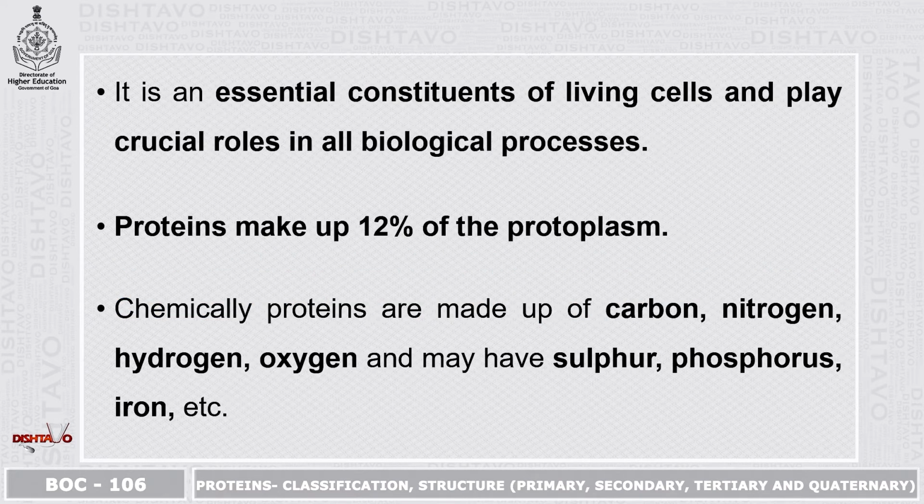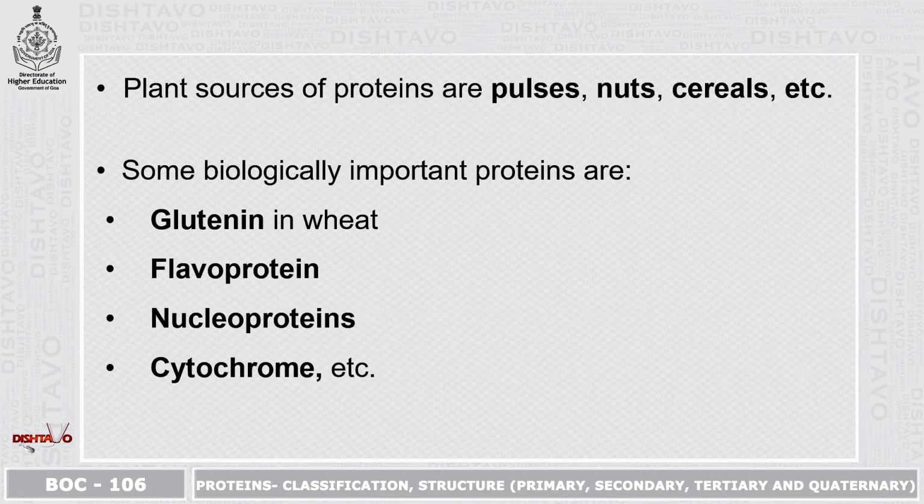Protein is an essential constituent of living cells and they play crucial roles in all biological processes. Proteins make up around 12% of the protoplasm. Chemically, proteins are made up of carbon, nitrogen, hydrogen, oxygen, and may have sulfur, phosphorus, iron, etc. Plant sources of proteins are pulses, nuts, cereals, etc. Some biologically important proteins are glutenin in wheat, flavoprotein, nucleoproteins, cytochrome, etc.